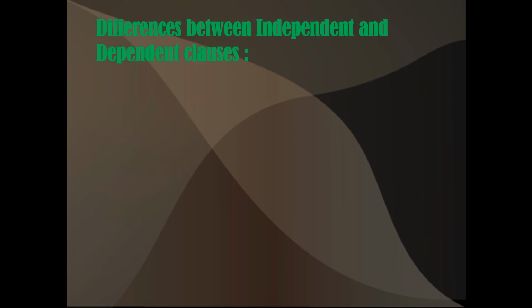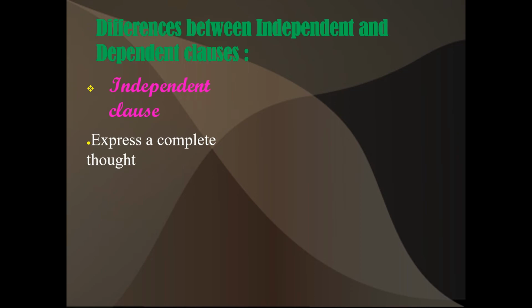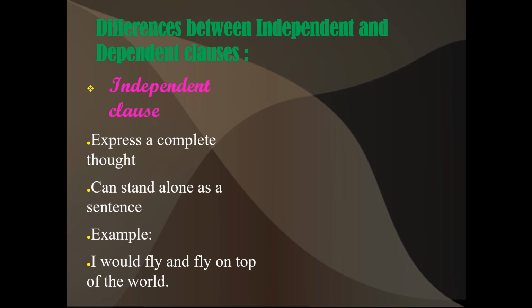Now, differences between independent and dependent clauses. You should know this one. An independent clause expresses a complete thought. Meaning, it gives the complete sentence, complete sense or complete meaning. It can stand alone as a sentence. It can stand on its own. It doesn't depend on anything.